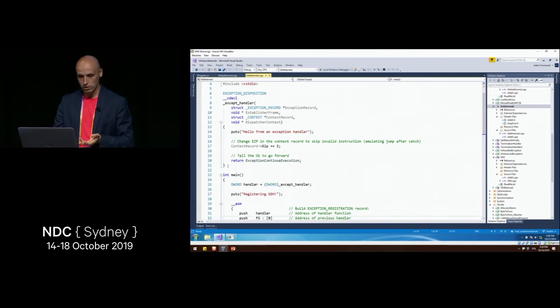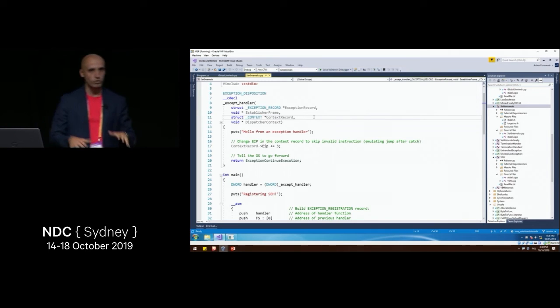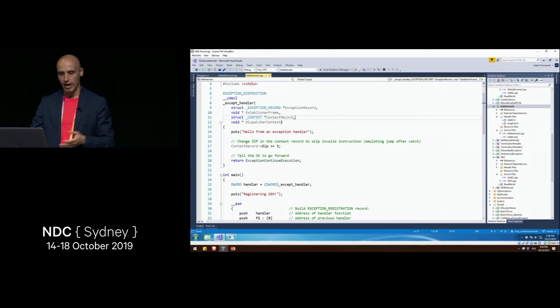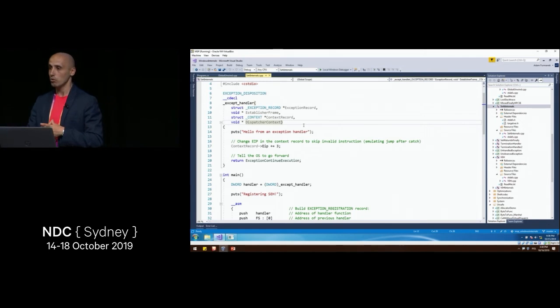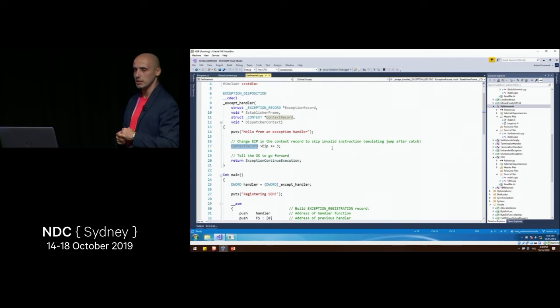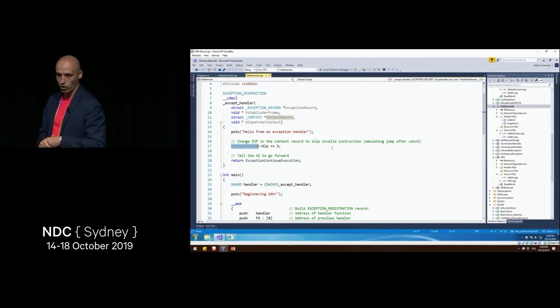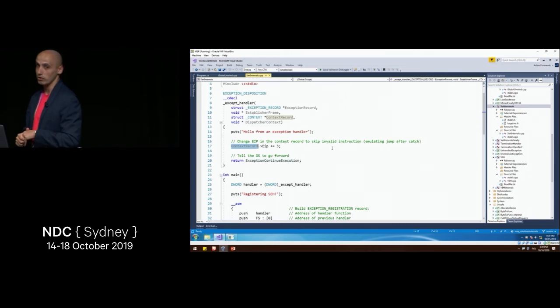And our handler looks like this. Notable things important for us here is we do get full details of the exception, what happened. We do get exception record, frame, dispatcher, context record. What is most useful for us is this context record variable. It contains all the registers and the state of the CPU at the point of throwing the exception. Since it has all the registers, we can try modifying them.